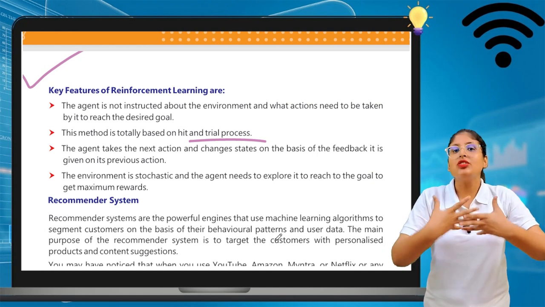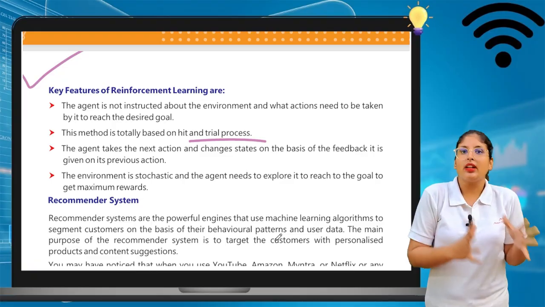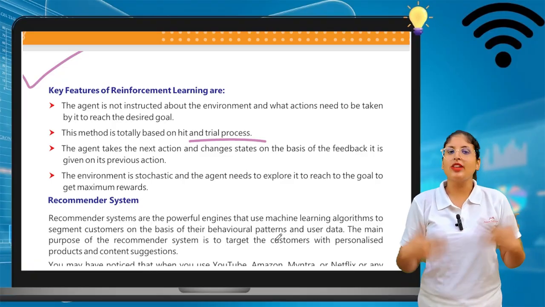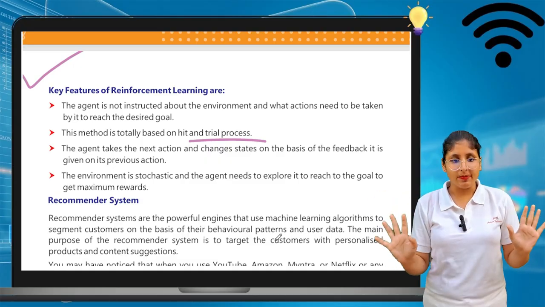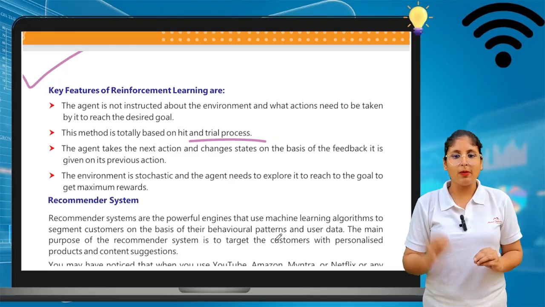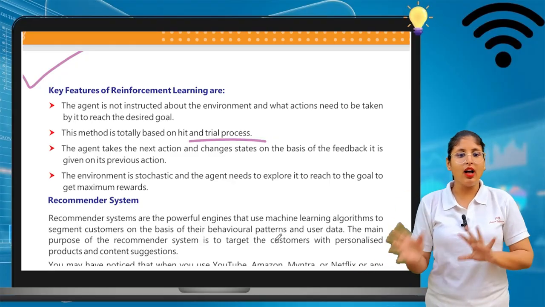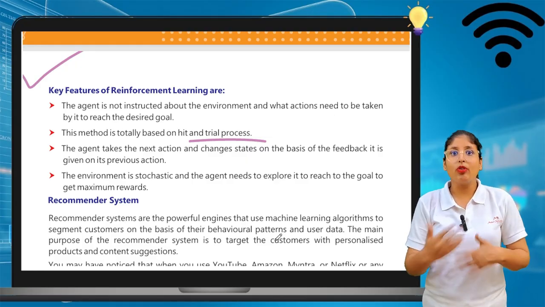You have to first try yourself. Without trying, you're not able to find whether you get a reward or a penalty. Everyone wants reward only, but without hit and trial, you cannot find out. Third, the agent takes the next action and changes state on the basis of the feedback it gets on the previous action. With the help of feedback, it can improve itself.